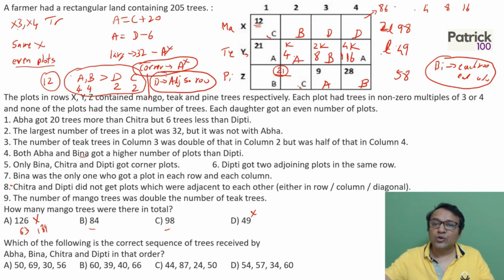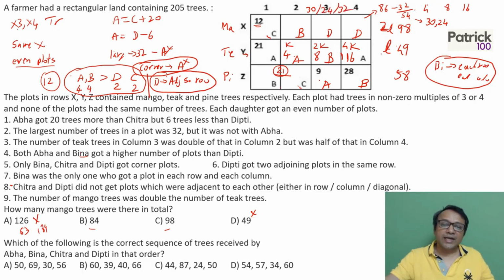We know the highest is 32, so the highest is 32 out here. So what is left is 54. When you say 54, how can you break it up so that each is a multiple of 3 or 4 and still less than 32? You can make out that 30 and 24 is possible. Technically nothing else is possible. You can't break it up as 28 and 26 because 26 is not a multiple of 3 or 4. So only 30 and 24 are possible. So the values out here will be 30, 24 and 32. So this is the data we have got.